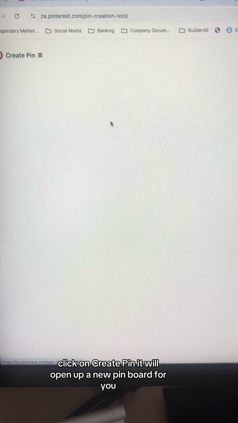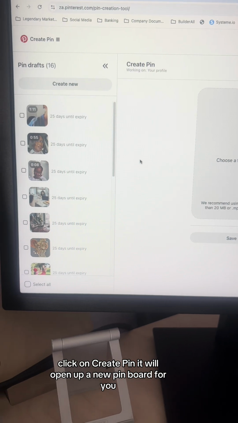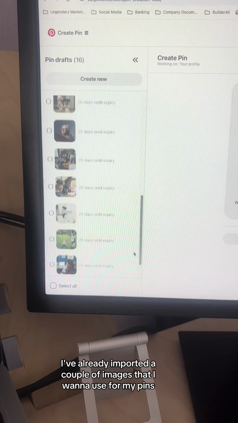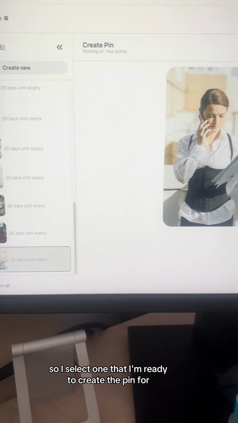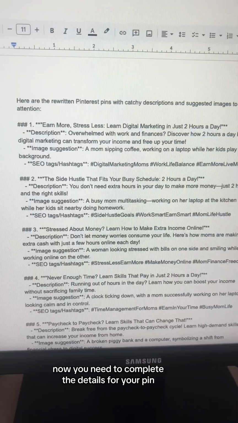So click on Create Pin. It will open up a new pin board for you. I've already imported a couple of images that I want to use for my pins. So I select one that I'm ready to create the pin for. Now you need to complete the details for your pin.